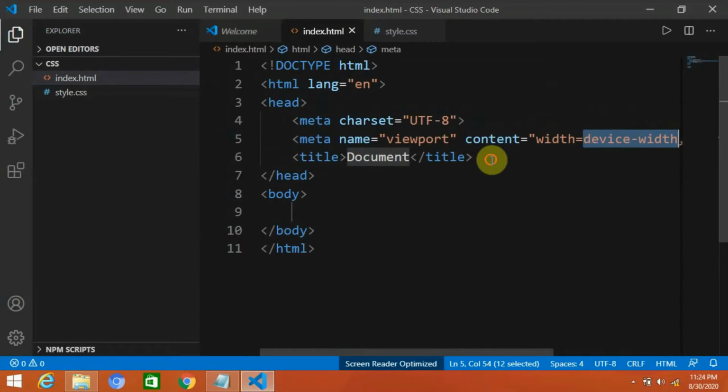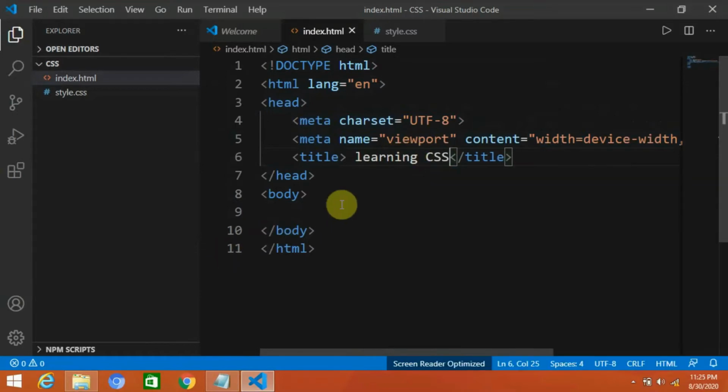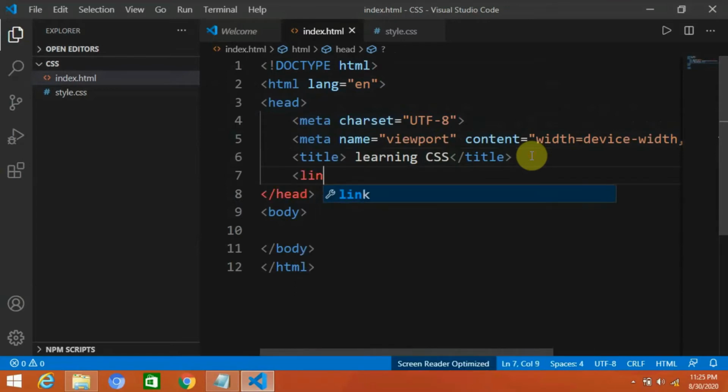So this is our basic header files of HTML. I will name it learning CSS. Okay, learning CSS is looking pretty good. I will link my HTML to CSS. This is the first part of learning CSS. If you are learning CSS, then you have to know how to link our HTML to CSS.